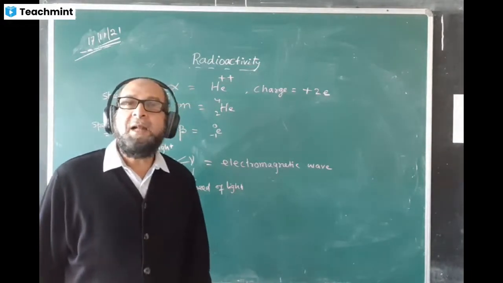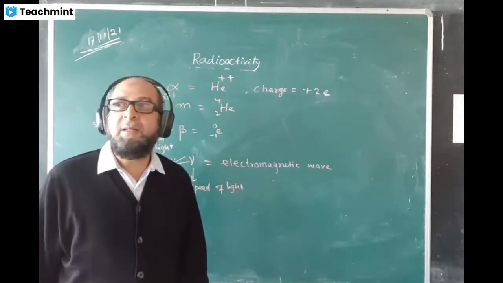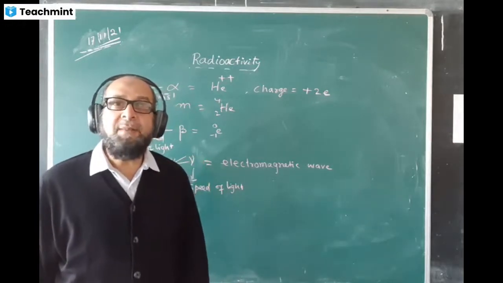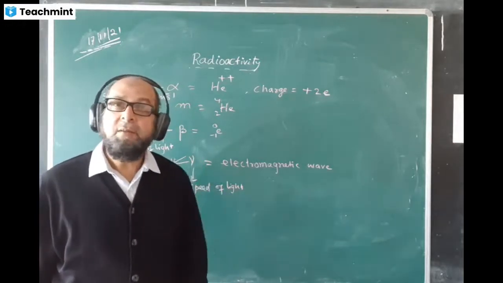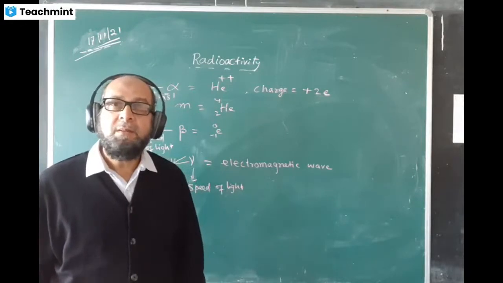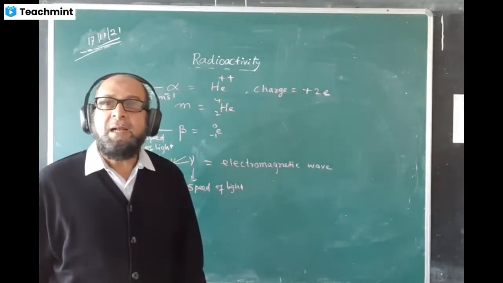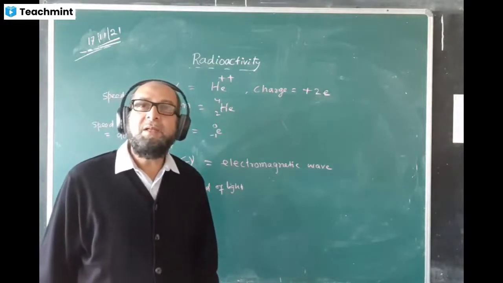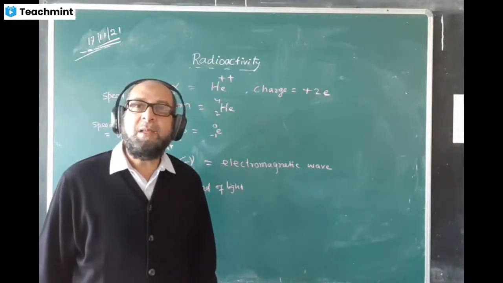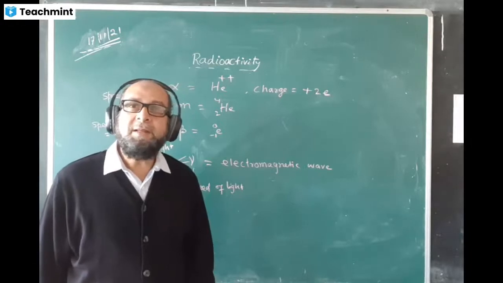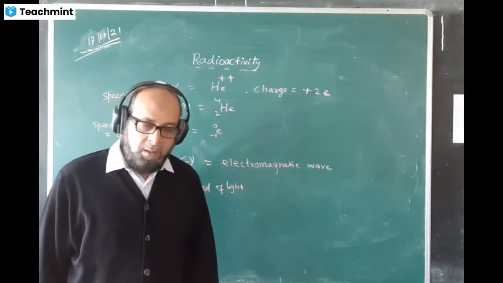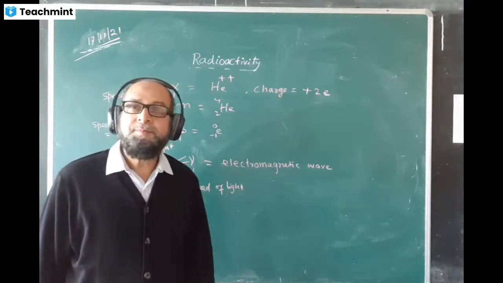Why can a hydrogen atom not emit an alpha particle? A hydrogen nucleus or hydrogen atom cannot emit an alpha particle. Why? What can be the reason? Can you guess? Or can you apply your mind? Why can it not? Any one of you? Give the answer.